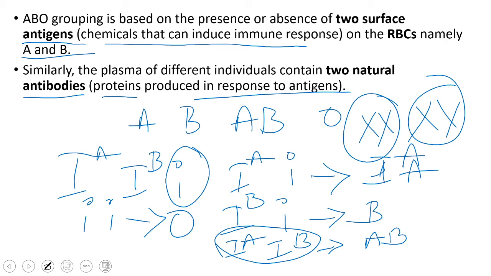And one more thing: AB blood group has both the antigens A and B, that's why they are called universal recipients. O blood group doesn't have either antigen A or antigen B, that's why they are known as universal donors. AB is known as universal acceptor and O blood group is universal donor as they do not have any antigens.